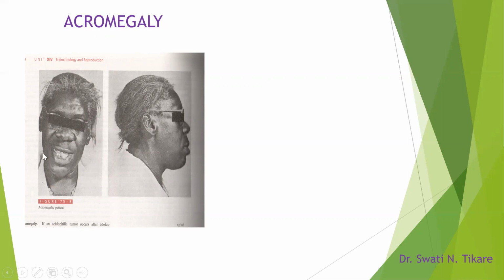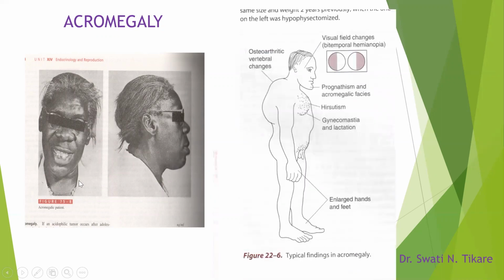Here is the acromegalic facies we are talking about: the broad nose, the thickened orbital ridges, the enlarged mandible, all these are visible. This is a diagram which you can actually draw, very simple, showing prognathism and acromegalic facies.